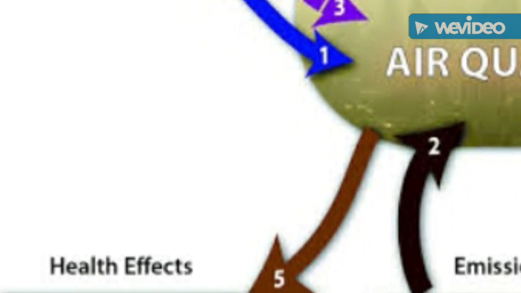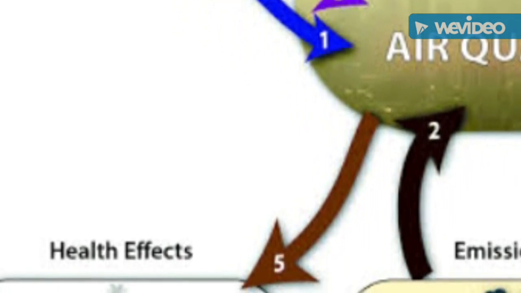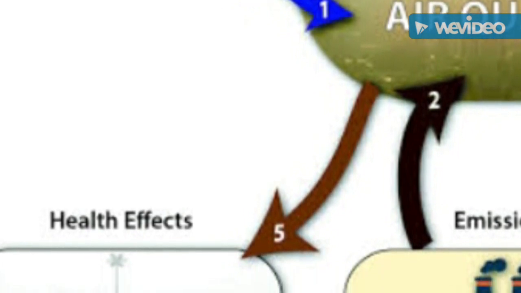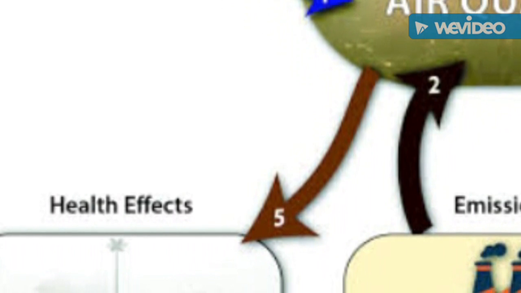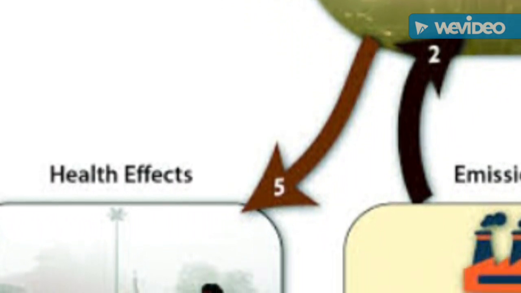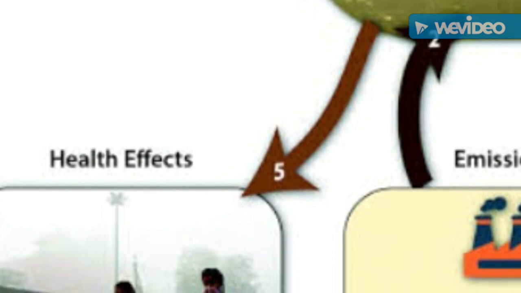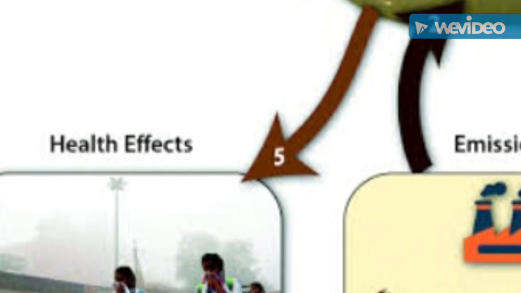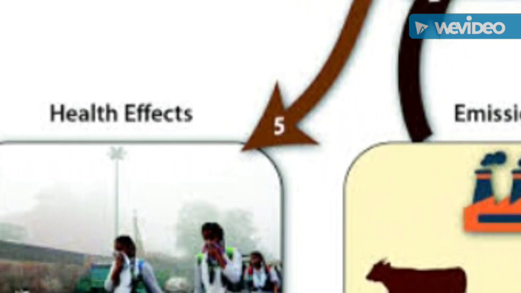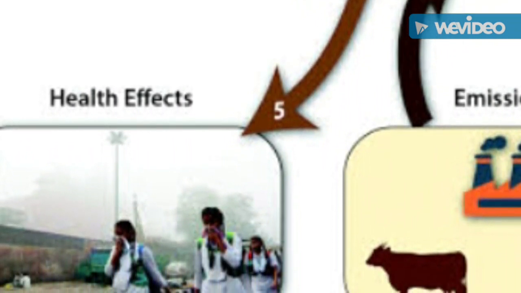Now we'll see the effects on human health. How does all this affect humans? Rising greenhouse gas levels are triggering climate and environmental changes that affect human health in many ways. That leads to temperature rise, high temperatures and crop failure. Because of crop failure, what happens? We will not get proper food.